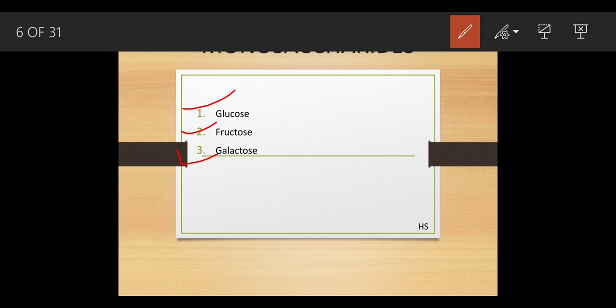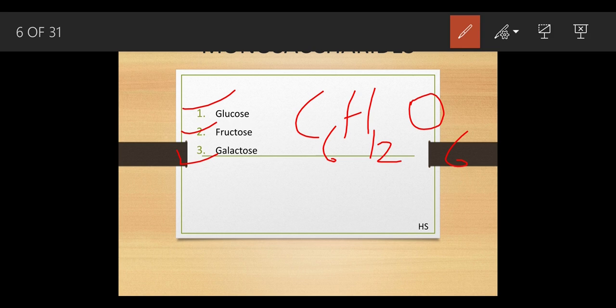What is the general formula of the monosaccharide? The general formula is C6. You have studied this part. This is the formula of glucose, C6H12O6. These are simple sugars.